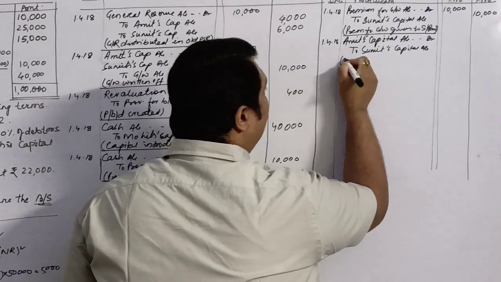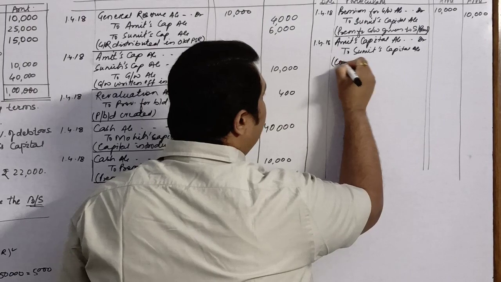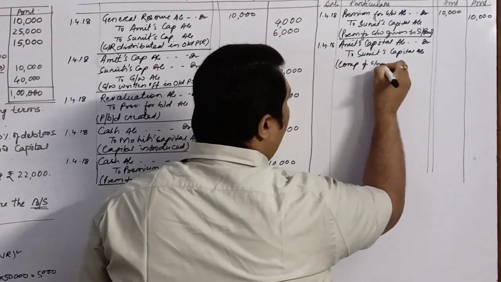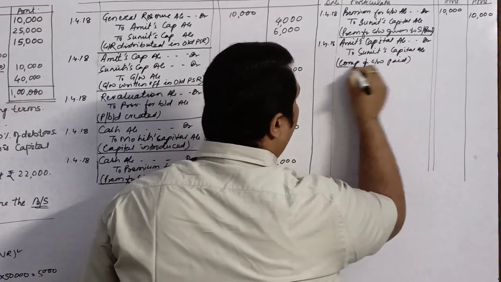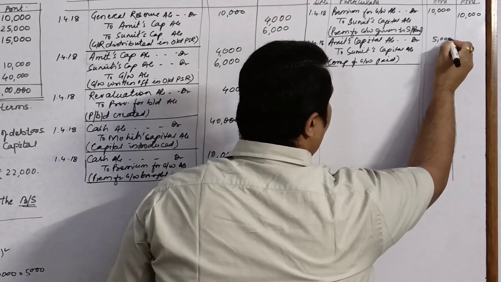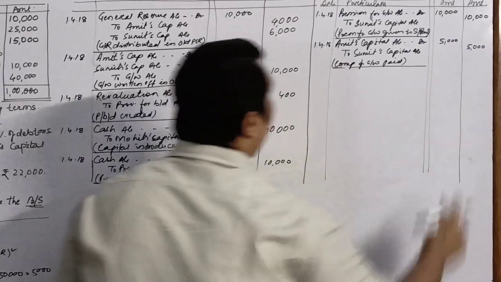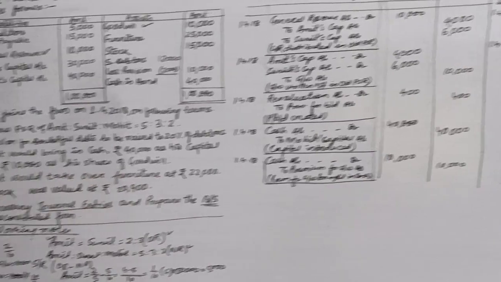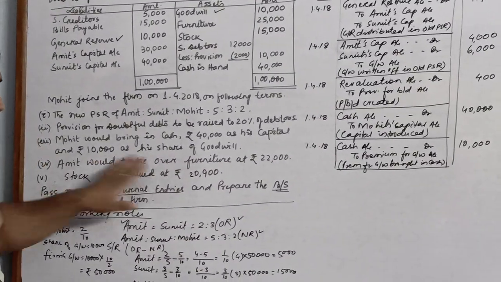Here, compensation for goodwill paid. How much? 5,000. After this, working, this was point number 3. We are done with this.